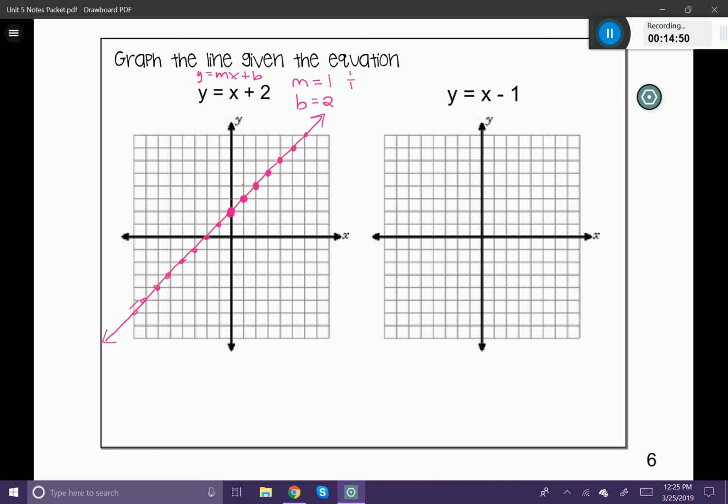Here's another one. Remember, y equals mx plus b. So you can see here that my slope is going to be 1. And my y-intercept is going to be -1. So I'm going to plot that y-intercept of -1. And my slope is 1. So I'm going to rise 1, run 1. And I'm going to do that all the way up my page again. You can see that's a lot of points being generated. The bigger the slope, the fewer points you're going to be plotting. And I'm going to draw a line through my coordinates with my arrows at the end. And that is how you graph your additive relationship.